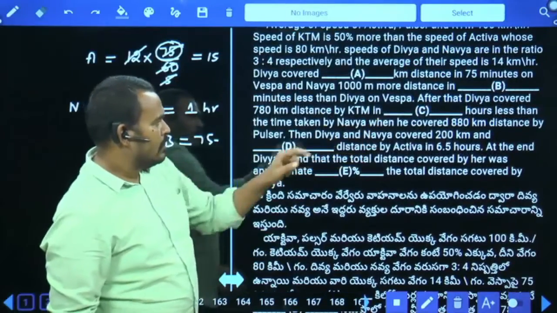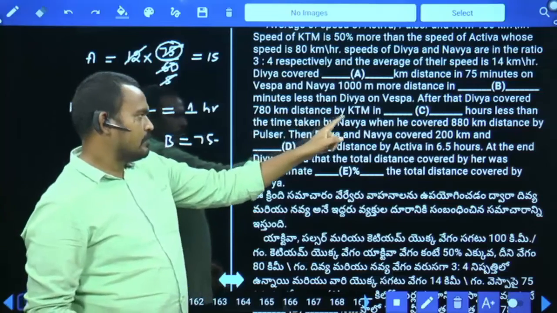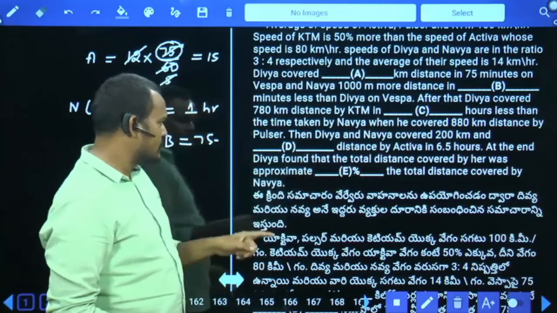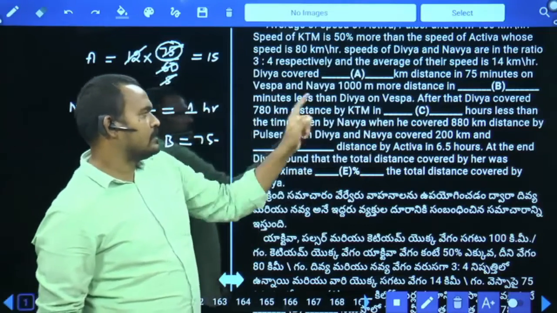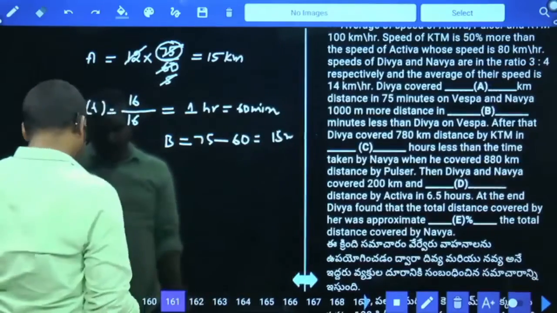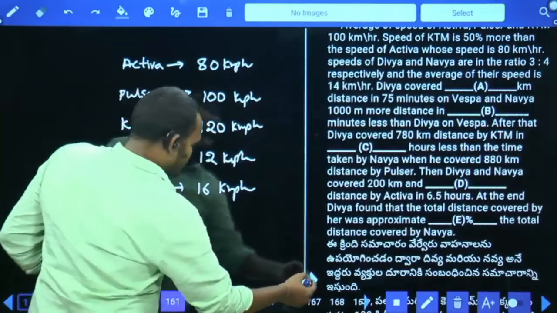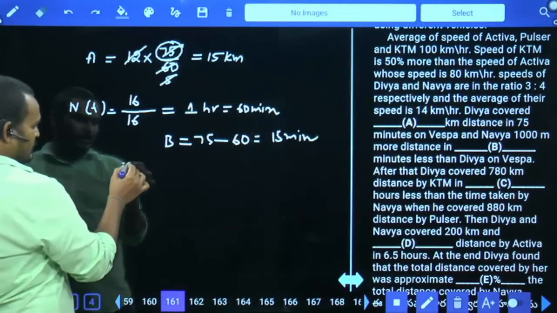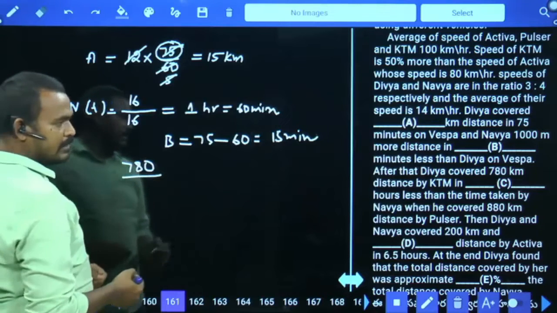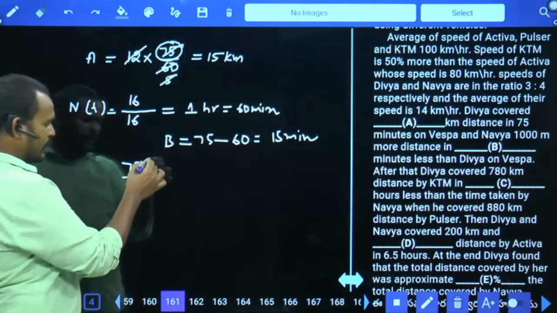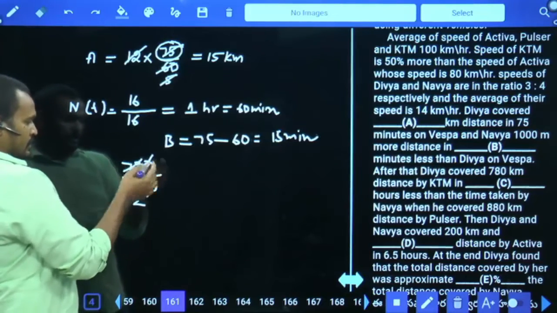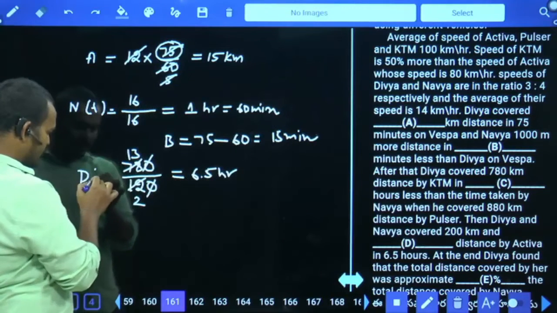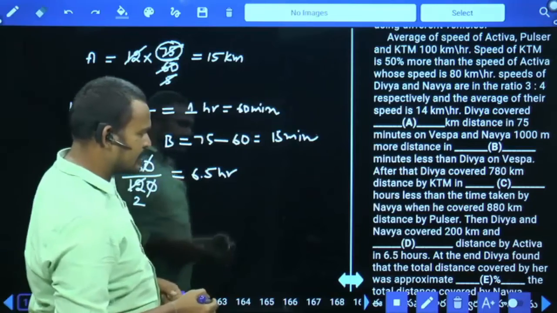C value. After that, Divya covered 780 kilometers distance by KTM in dash hours less than the time taken by Navya when he covered 880 kilometers distance by Pulsar. 780 kilometers distance by KTM. What is the KTM speed? 120. The distance Divya traveled is 780. So 780 by 120. Cancel the 0, 6 2 times is 12, 6 13 times. 13 by 2 means 6.5 hours. Then Divya's time to cover 780 kilometers is 6.5 hours.